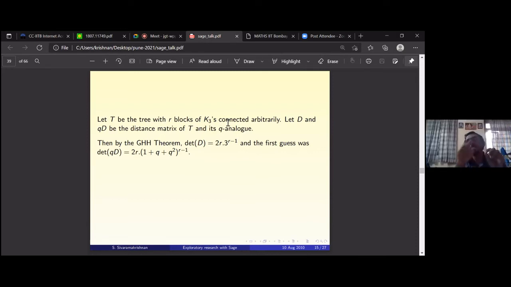By tree, I should say, you're connecting up these triangles. You have R triangles, and you connect them up such that they look like a star, or you can put them in one line. Suppose you have 3 triangles. You put all the triangles with one vertex in common. That is one way. Or you put one triangle, another triangle, another triangle, in a path kind of manner. They're all put linear. That graph is what you obtain by putting them this way.